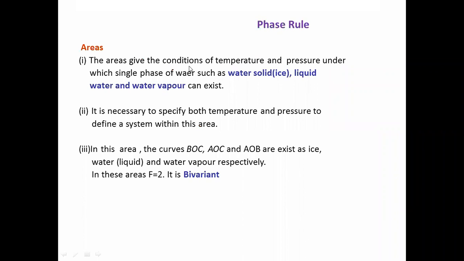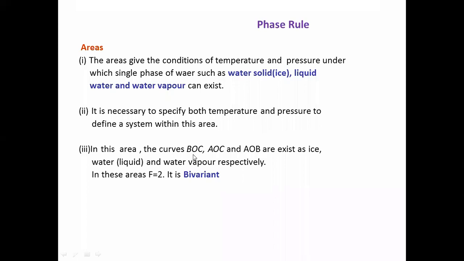Areas in the phase diagram give the conditions of temperature and pressure under which a single phase of water, such as solid ice, liquid water, and water vapor, can exist. It is necessary to specify both temperature and pressure to define a system within this area.